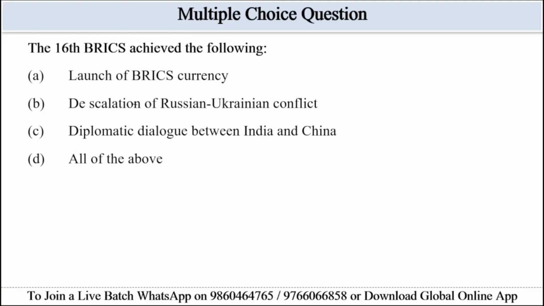First question is, the 16th BRICS achieved the following. Options are given: launch of BRICS currency, de-escalation of Russia-Ukraine conflict, diplomatic dialogue between India and China, and option D, all of the above. So we have to look for the keyword in this question. The question asks about the achievement of the 16th BRICS summit.